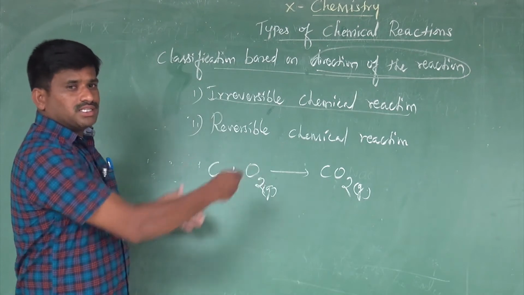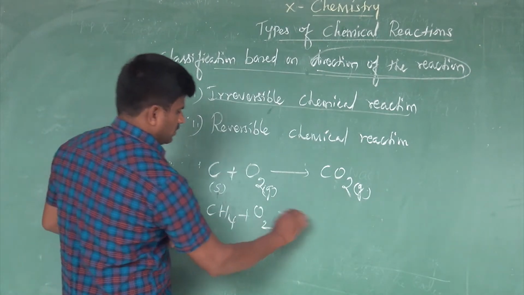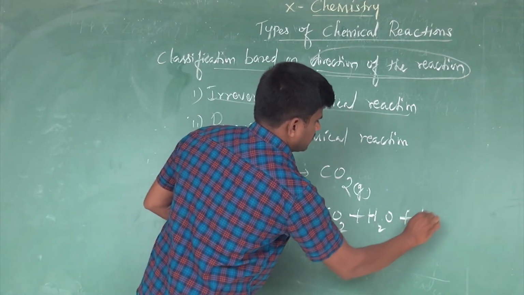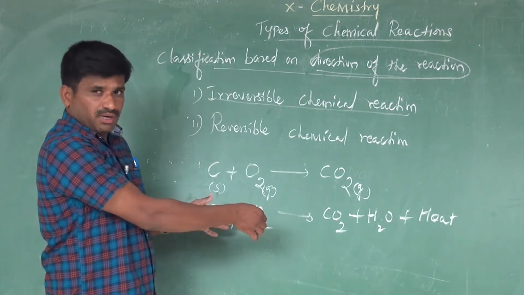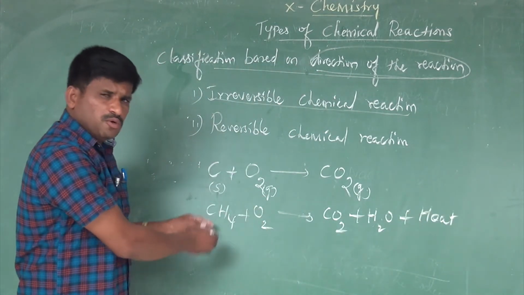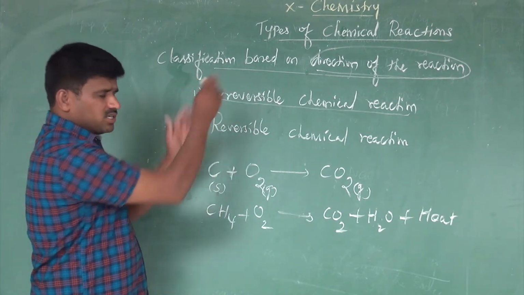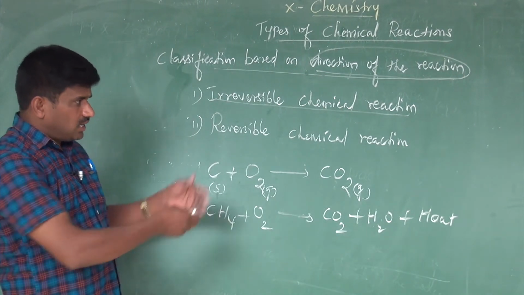So let's go to another example also. Methane reacts with oxygen to form carbon dioxide and water, with the addition of heat. This is also an example of an irreversible chemical reaction, because we can give innumerable examples of irreversible chemical reactions.